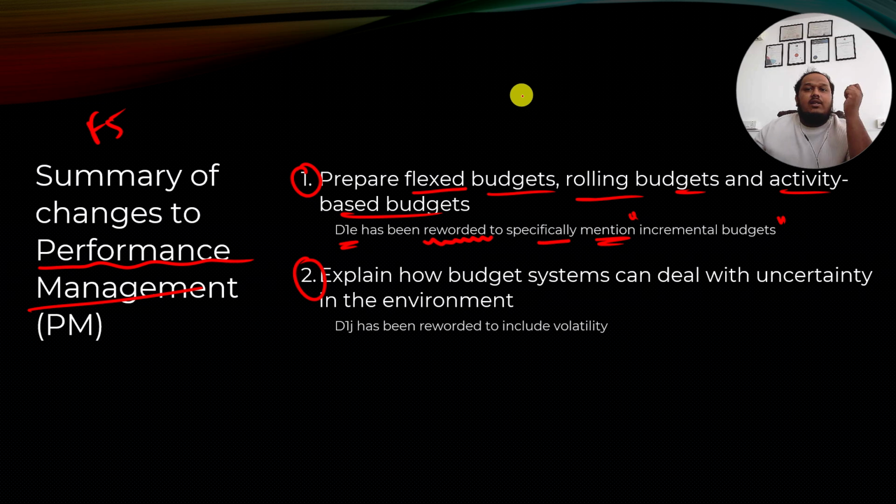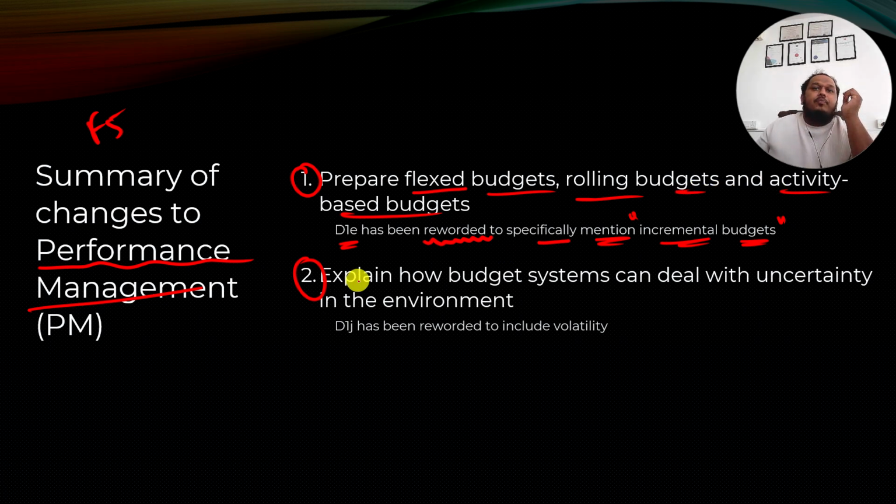If you have gone through the PM classes earlier, or if you know the content of the syllabus, you know that incremental budgets already exist in the syllabus, right? Incremental budget is where you take the previous budget and then make the necessary changes. So incremental budgets were already there. Now they just made sure that the syllabus content sheet specifically talks about incremental budgets. So nothing new for the students. You don't need to learn anything new.